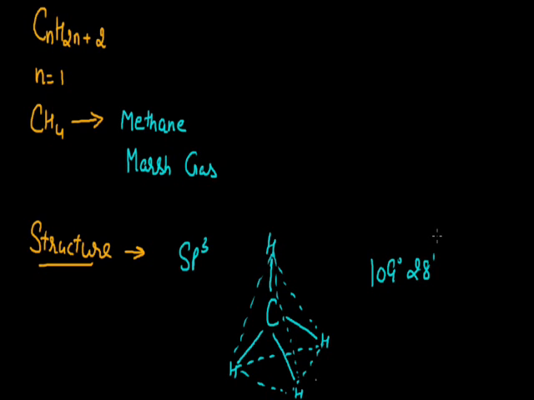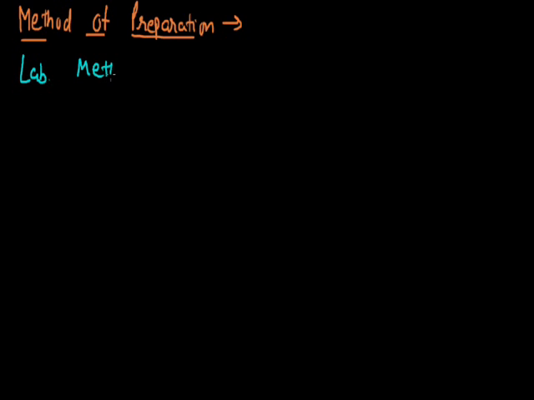Now we will be talking about the method of formation, the method of preparation for this compound. As we have seen, naturally this compound is formed by the slow decomposition of organic material in soil. Now we will talk about how we can prepare this methane in the laboratory. The very first method of preparation is the lab method. In the laboratory, this methane is prepared by the reaction of sodium acetate with soda lime. And to prepare this methane in the laboratory, the experimental setup we take is like this.